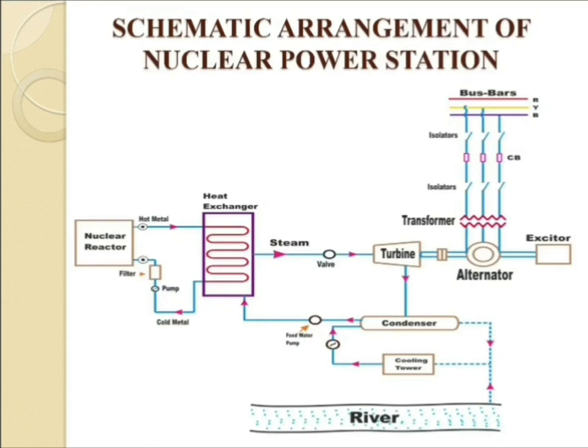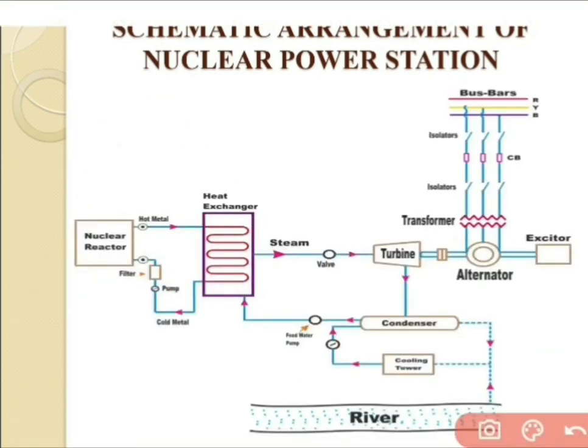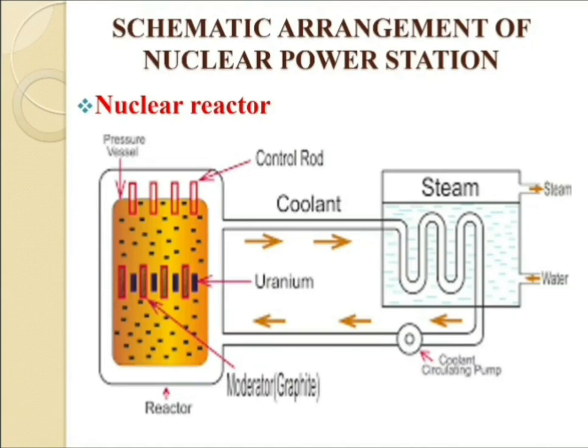The whole arrangement can be divided into the following stages. First, the nuclear reactor, then the heat exchanger, then the steam turbine, and last, the alternator. So we can start with the nuclear reactor. The nuclear reactor, which is shown over here, is a pressure vessel and houses fuel rods of uranium, moderator and control rods, which are shown inside the next figure.